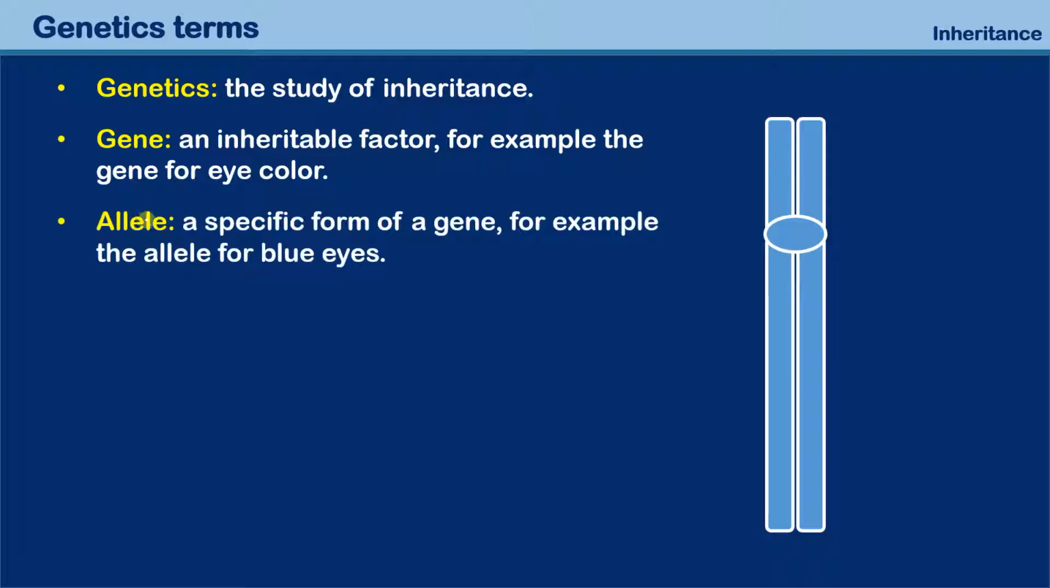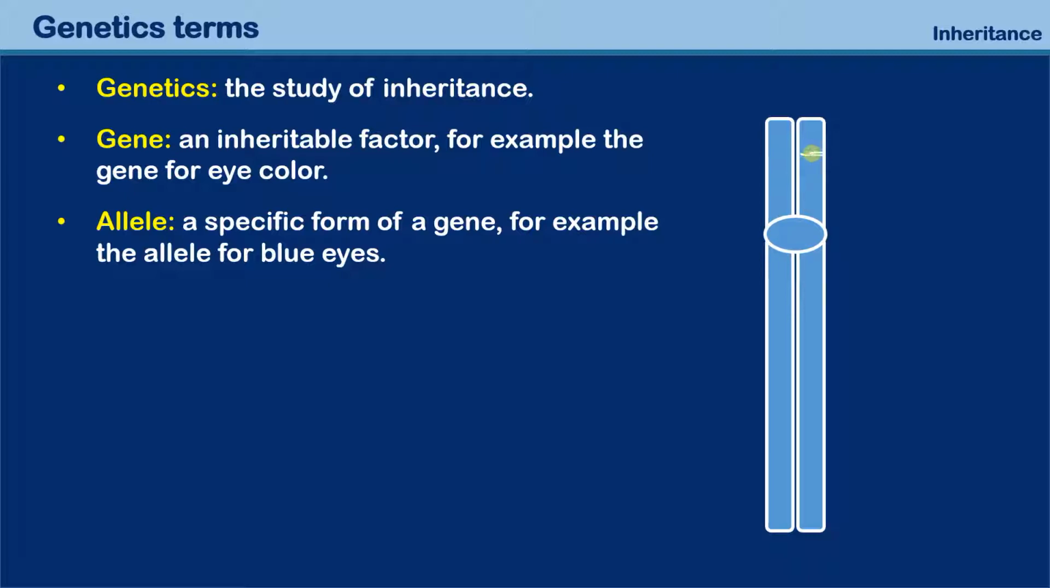And here there's also an allele, and this is a specific form of a gene, for example an allele for blue eyes. So a gene is like a general category of a characteristic, and there are different versions of this. So if I have over here a chromosome, this is supposed to be the centromere where the two sister chromatids are held together. Let's start over here.